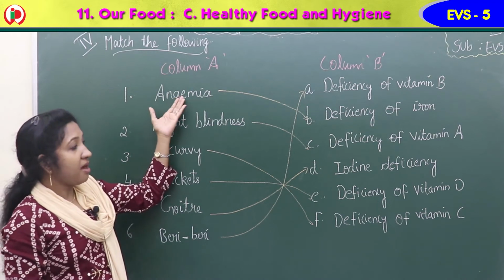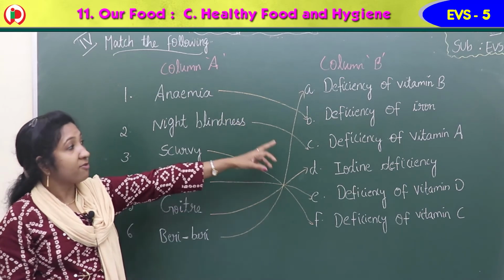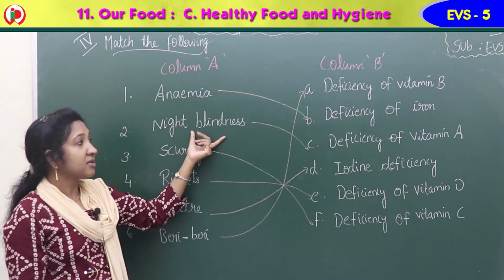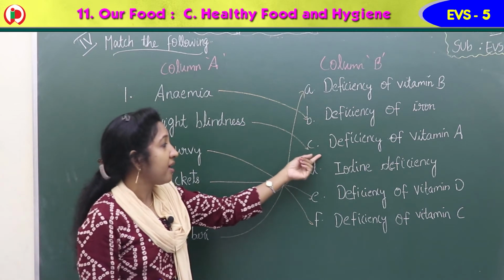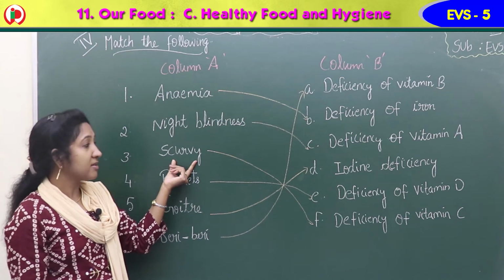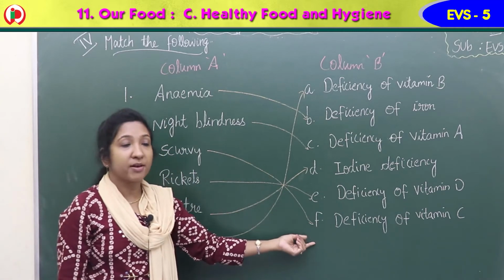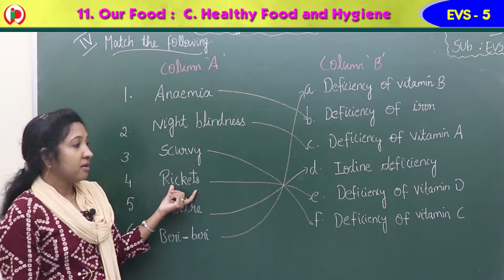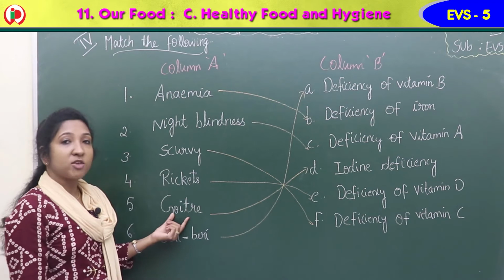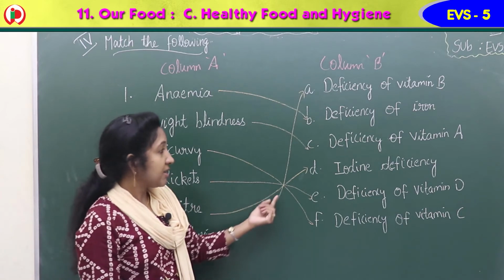Okay. So anemia due to the deficiency of iron in the diet, isn't it? Anemia, deficiency of iron, 1 matches with B. Now night blindness causes due to the deficiency of vitamin A, 2 matches with C. Now scurvy is a deficiency disease causes due to the deficiency of vitamin C, 3 matches with F. Now fourth one, rickets, deficiency of vitamin D, 4 matches with E. Now fifth one, goiter is a deficiency disease causes due to deficiency of iodine.